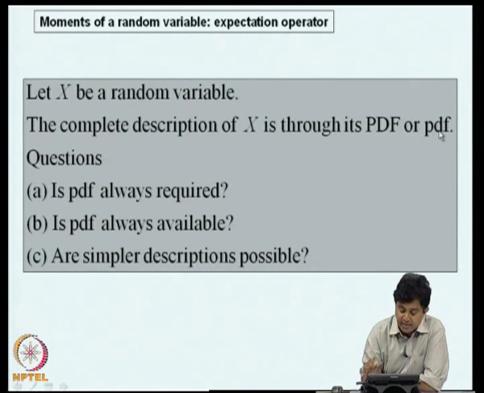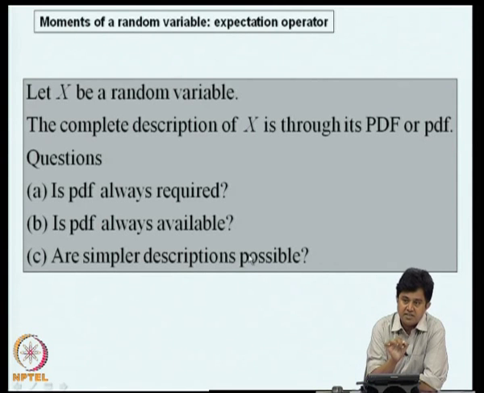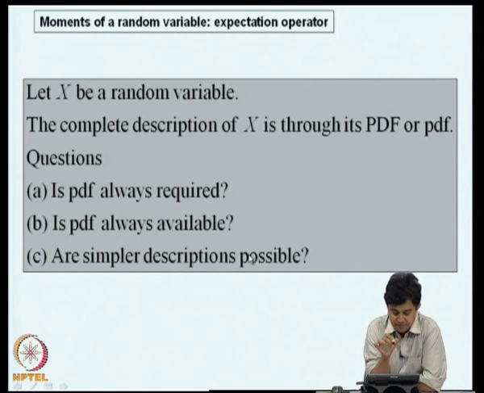Now, as engineers, we are always interested in simplifying descriptions. So, we can ask the question, is probability density function always required? An associated question is, is probability density function always available? This leads to the question, are simpler descriptions possible for a random variable?